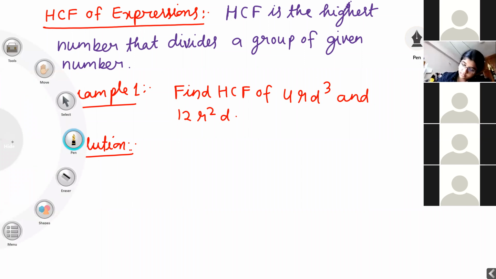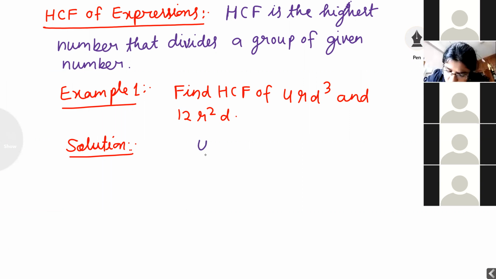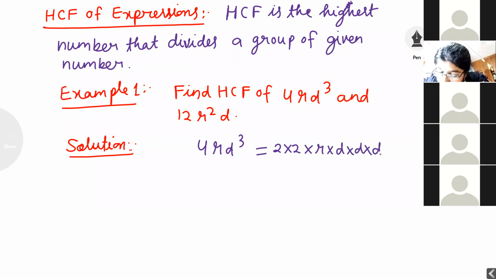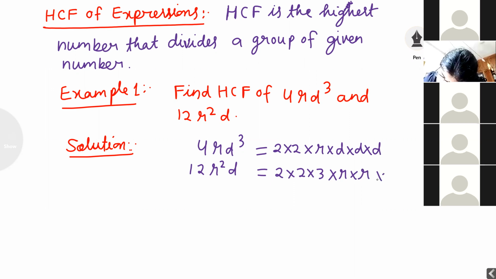Now tell me, student, what is the HCF of these given terms? Firstly, he has given here 4rd cube. First question I am explaining very clearly. After that, we will write direct answers. 4rd: I will write 2 into 2 into r. d how many times? 3 times. Next, 12r square d. 12 means 2 into 2 into 3. r how many times? 2 times. d how many times? 1 time.